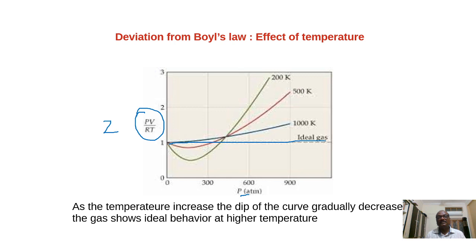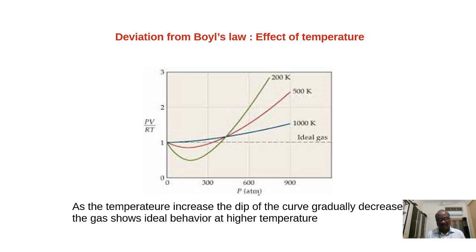Now, these graphs are drawn for the same gas at different temperatures. All these curves, we say they are the isotherms. What is the meaning of isotherm? The graph drawn at constant temperature. Means at different temperatures we are drawing the graphs. These isotherms will explain Boyle's law. Okay, now observe the Z versus P graph.